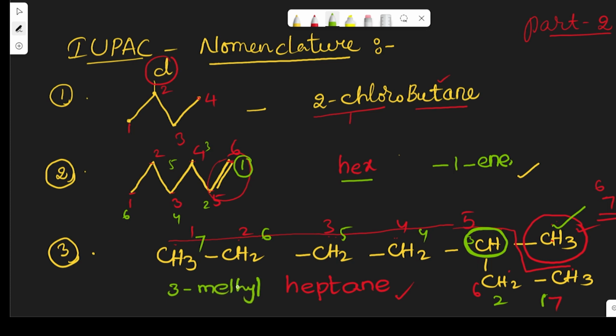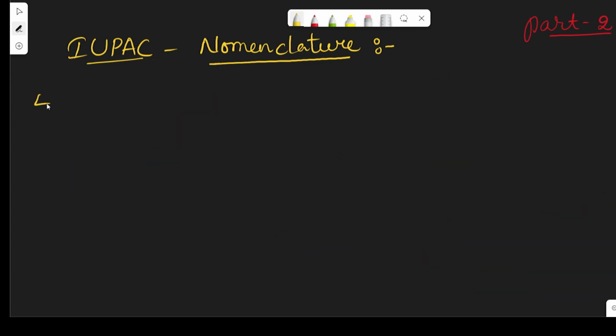heptane. Is it clear? See here there is a rule that when any substituent or alkyl group is present in the compound, it should be given the lowest value. So that is why here at the third position there is a methyl group. So obviously its name is 3-methyl heptane. So now let us see some more examples. Now let us see the fourth one.